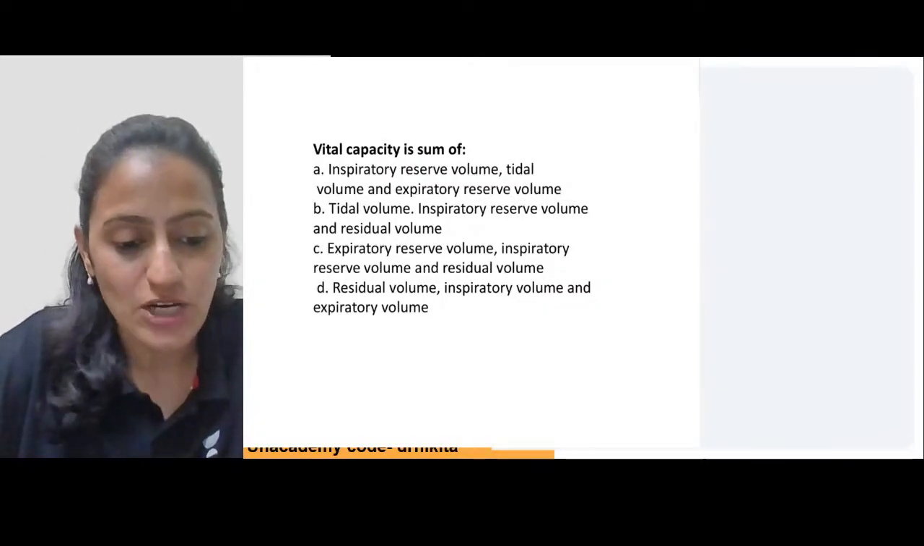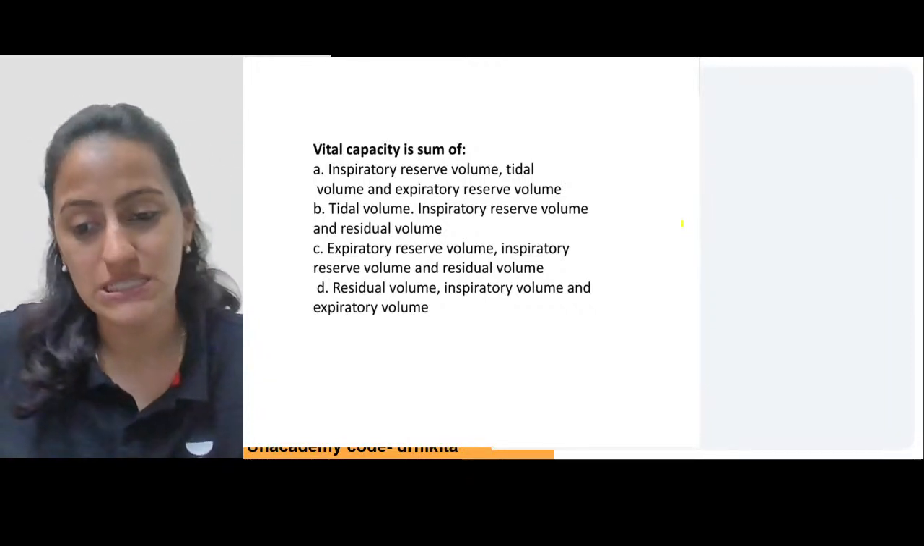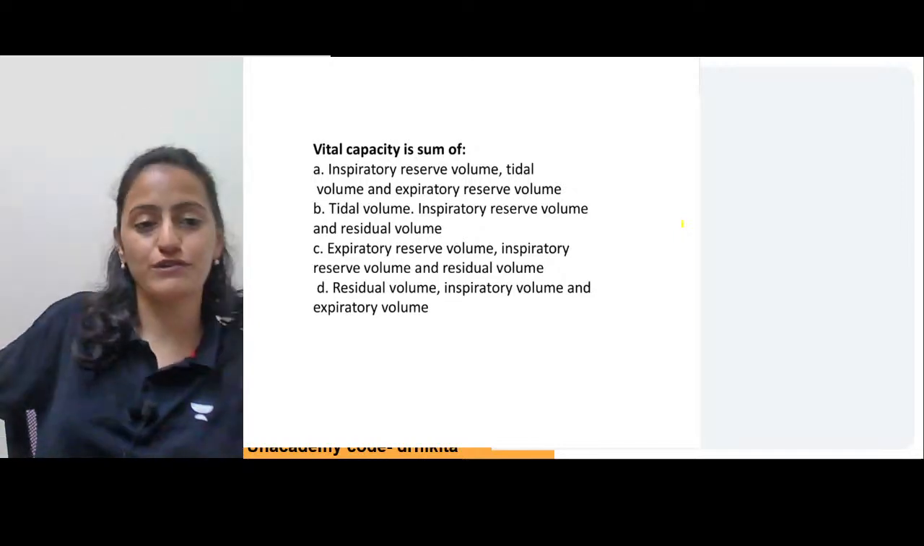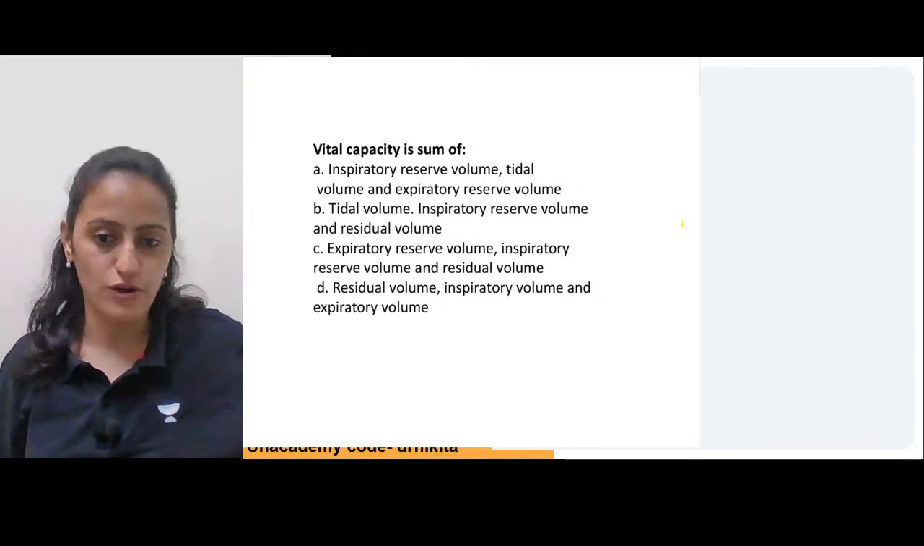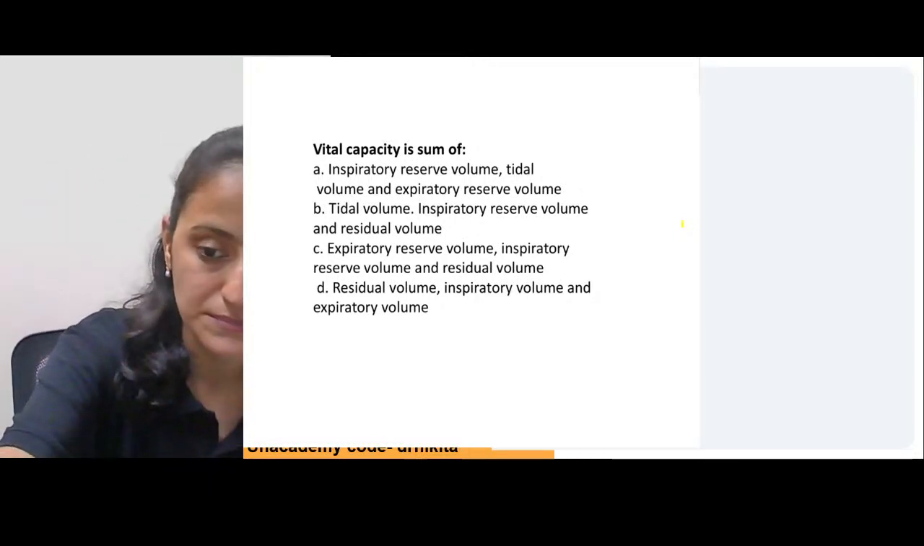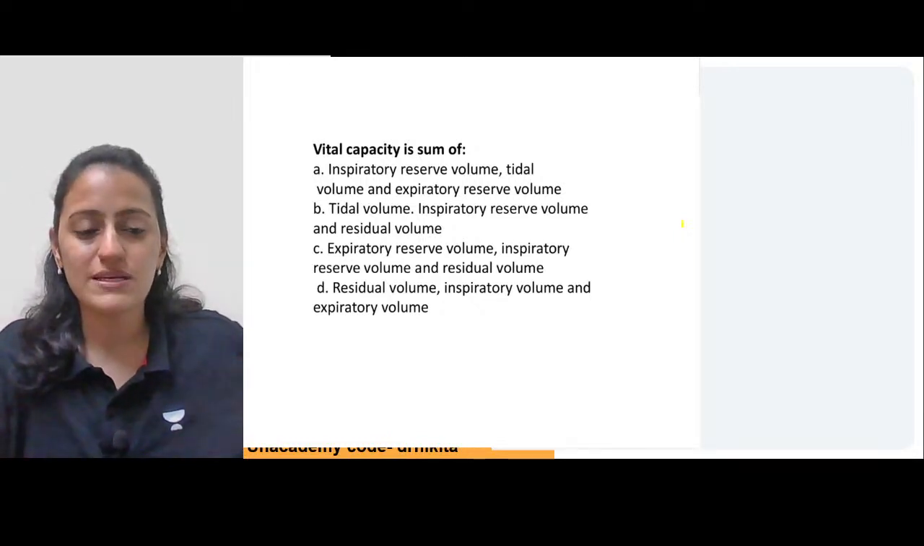All right, so let's start like always. The first assessment question here. Let me see how many of you get this right. Vital capacity is the sum of which of the following? What do you think is the answer to this?